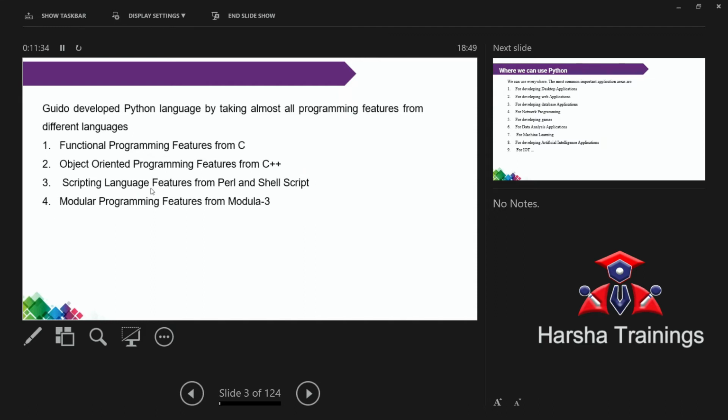Now, scripting. I think you know the scripting languages, even though you don't know how to program, you have heard of them. Suppose PHP, shell script, Perl are scripting languages. For a simple example, HTML, XML. HTML is for creating a website. XML, JavaScript, these are the scripting languages. So we are taking the features of scripting languages from them, and modular programming features from Modular 3. Actually, Modular 3 is not used nowadays.